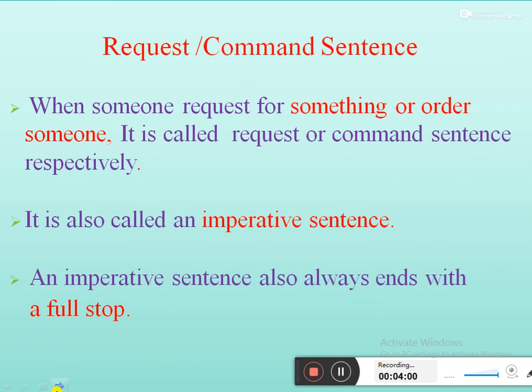Next one, request or command sentence. When someone requests for something or orders someone, it is called a request or command sentence respectively. It is also called an imperative sentence. An imperative sentence also always ends with a full stop. As I told you earlier, an imperative sentence always ends with a full stop.